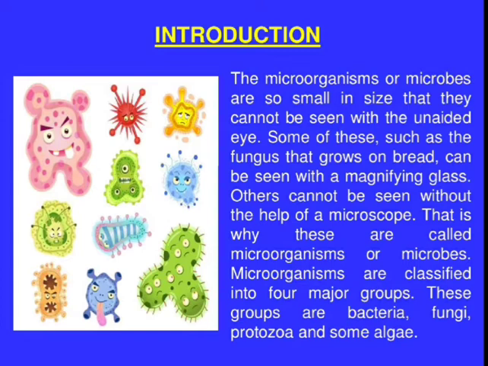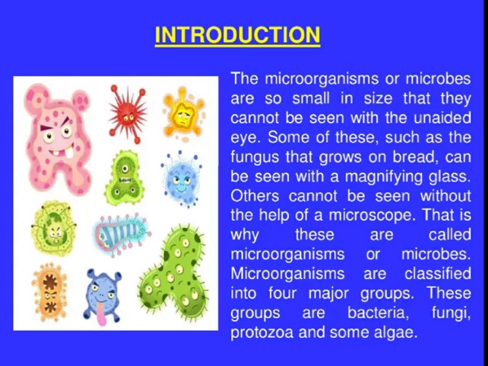Some of these, such as the fungus that grows on bread, you might have seen during the rainy season, when bread is kept in a closed packet for more than 3 to 4 days, grayish white patches are observed on the bread. That is nothing but fungus, and that can be seen with the help of a magnifying glass.